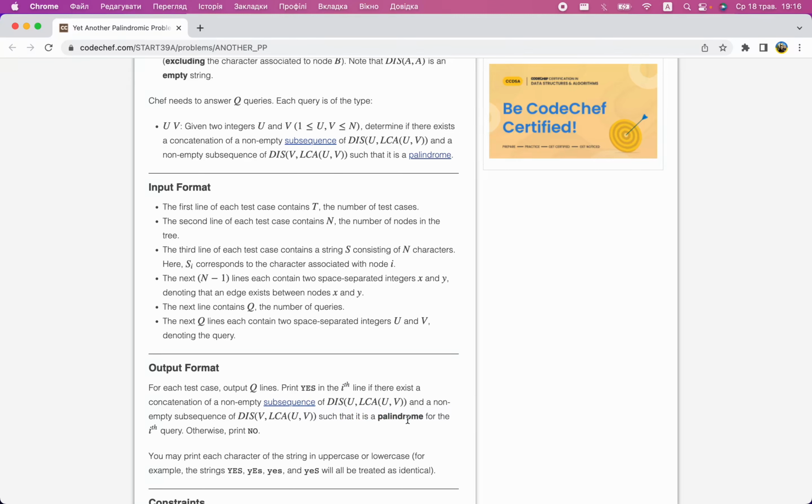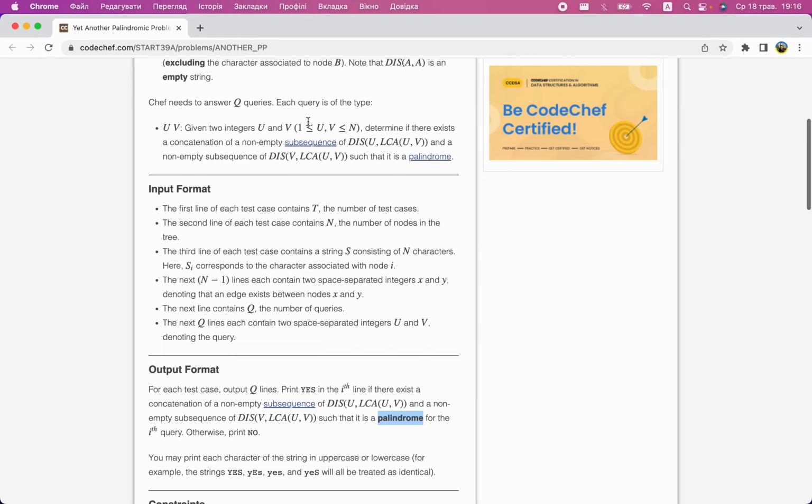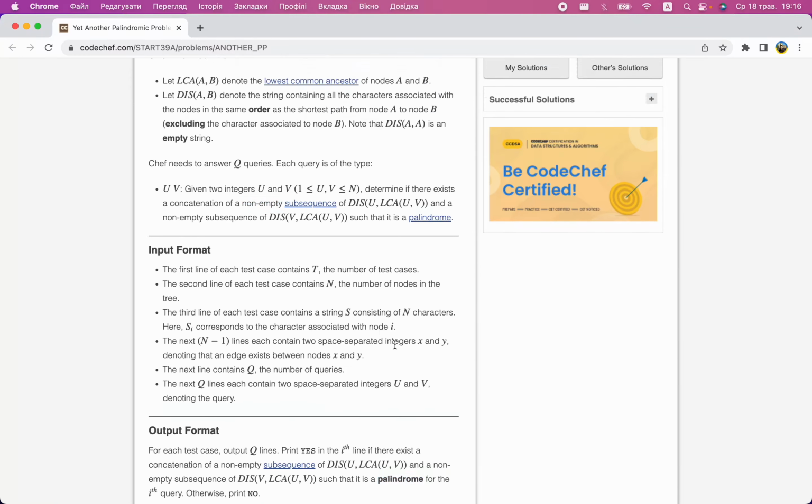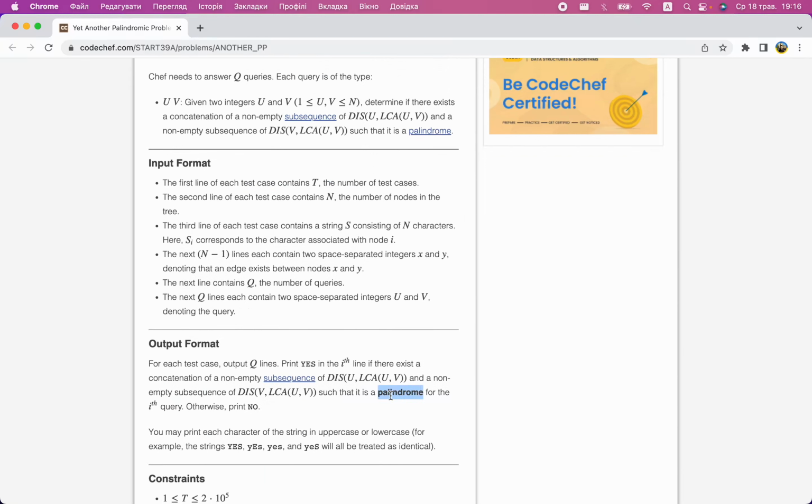So you need to notice several things. First of all, you need some way of calculating LCA. Second, the simplest palindromes that you can make are short. It's easy to make short palindromes, it's hard to make long palindromes. So the simplest and the shortest is 2 characters that are equal, and not 1 because they need to be non-empty, in case you're wondering. So essentially the problem reduces to checking if there is the same character on the path from U to LCA and from V to LCA.